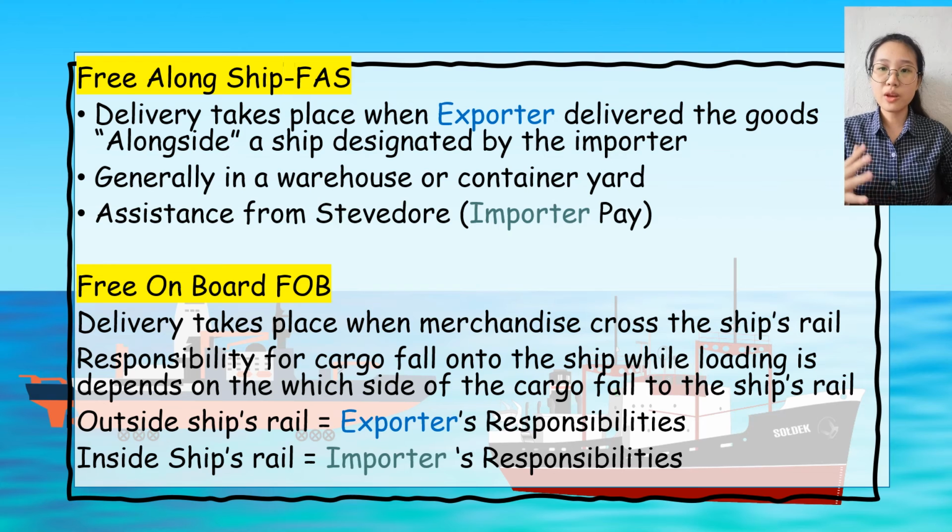And the second is Free On Board. Delivery takes place when the merchandise crosses the ship rail, and the responsibility for the cargo while loading depends on which side of the ship rail the cargo falls. If outside the ship rail, it is the exporter's responsibility. If inside the ship rail, it is the importer's responsibility.